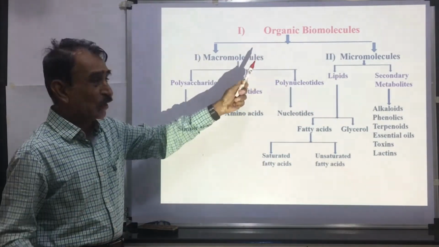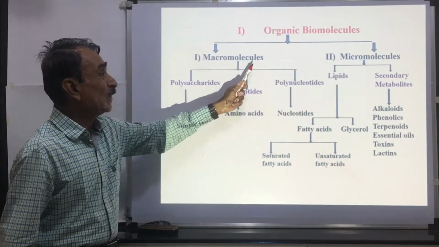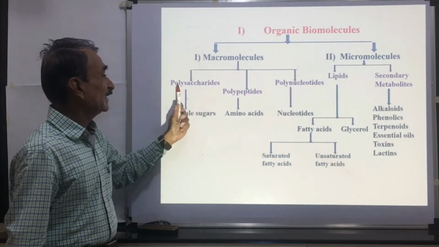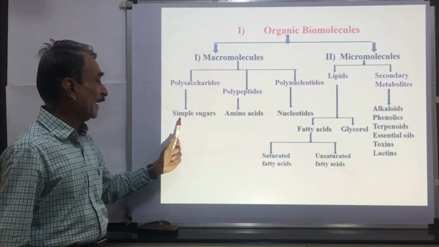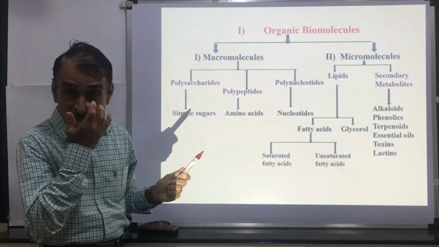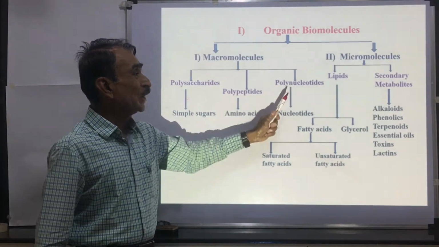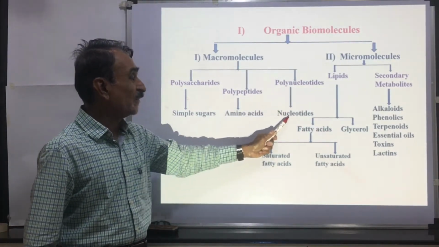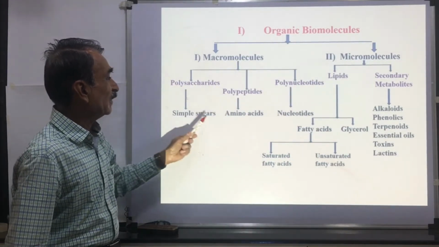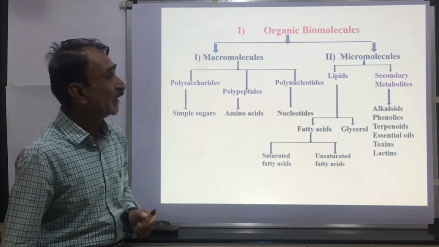Organic biomolecules, as I just told you, are of two types: macromolecules and micromolecules. Macromolecules are the larger molecules. The examples are polysaccharides, which are the carbohydrates, formed by the polymerization of simple sugars. Polypeptides are the proteins, which are polymers of amino acids. Polynucleotides are the polymers of nucleotides. Three major categories of macromolecules are polysaccharides, polypeptides and polynucleotides.